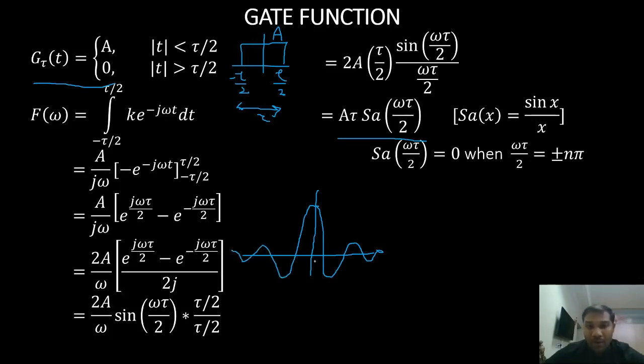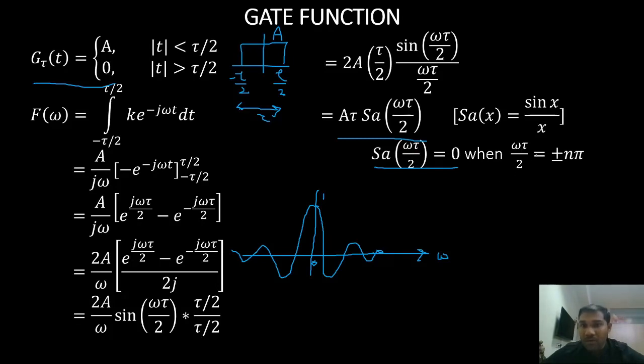Now at omega equals 0, what will happen? Omega equals 0. Sampling of 0 is always 1, right? And where will we have the 0 crossings? This is 0 when